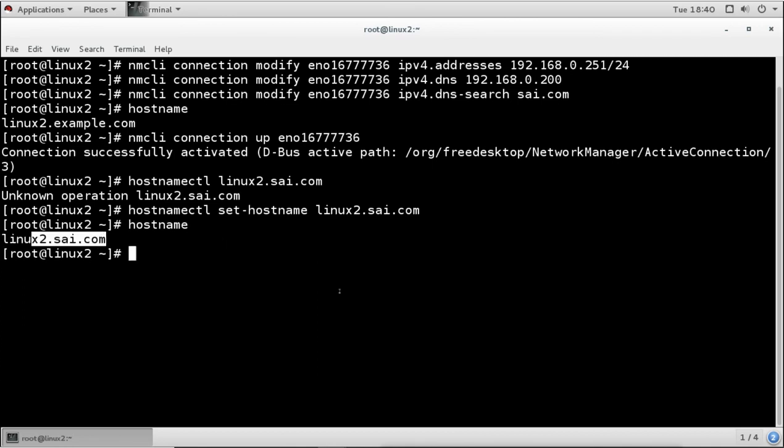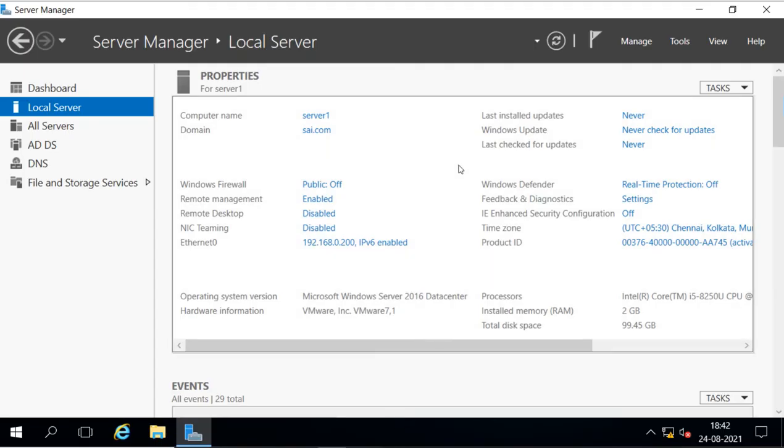Now we have a domain server available. This is our server, our Windows domain controller, and this is the IP address of this domain controller, and this is also a DNS server. So we have configured the DNS server IP address, and we have mentioned the domain name also. In the Windows Active Directory we have users and computer accounts.